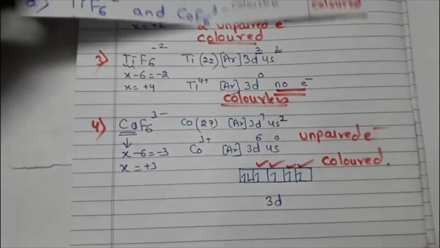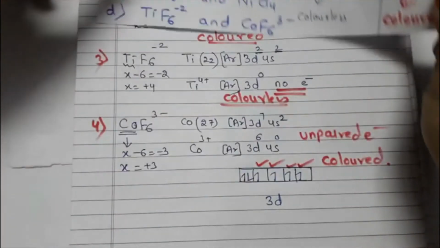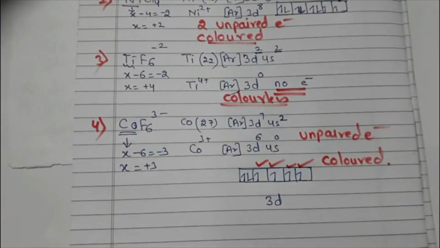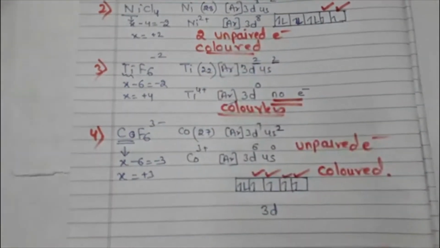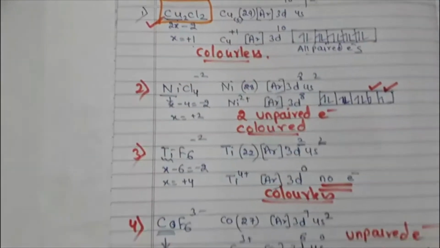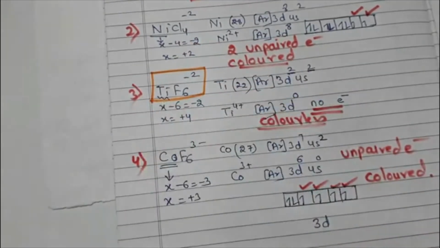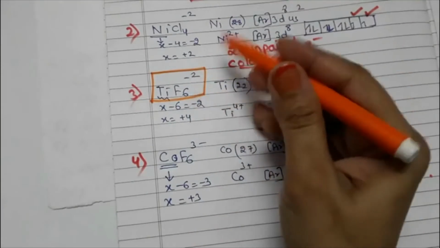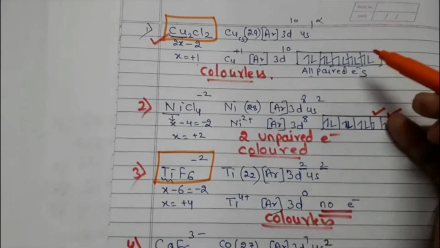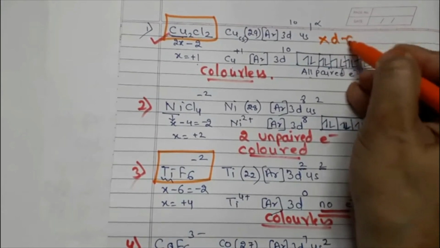Okay, now our question is, which is colorless species? Which is colorless species? So using the concept of d-d transition, we came to know that it is the first compound, that is Cu2Cl2. Okay, and yes, TiF6 minus 2. These two complexes are colorless. Okay, I hope you have understood the concept that it is having all electrons paired. Okay, so no d-d transition. There is no d-d transition.